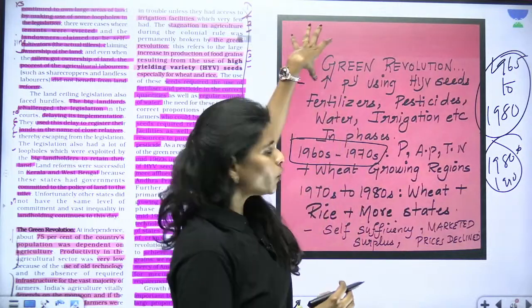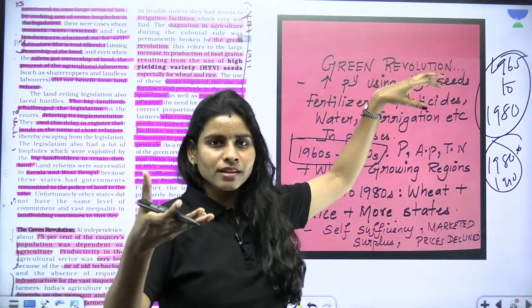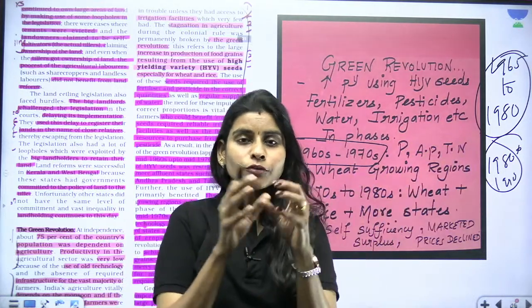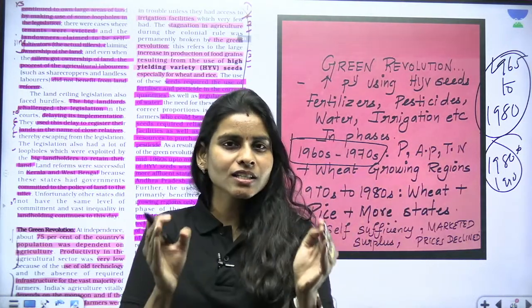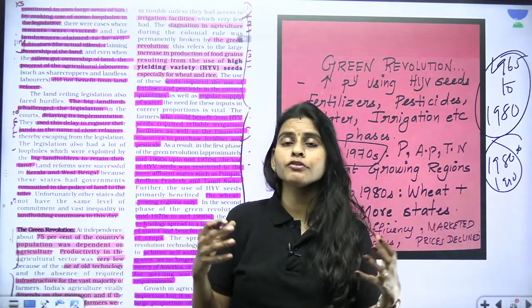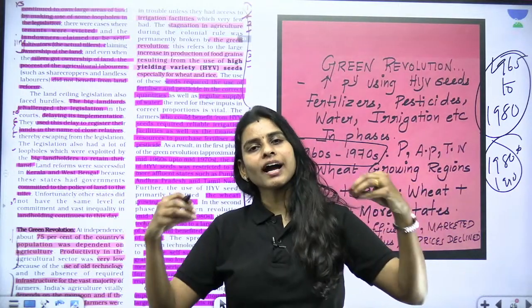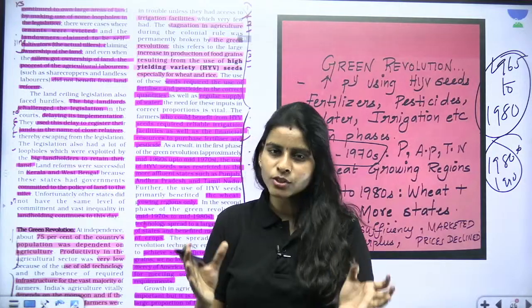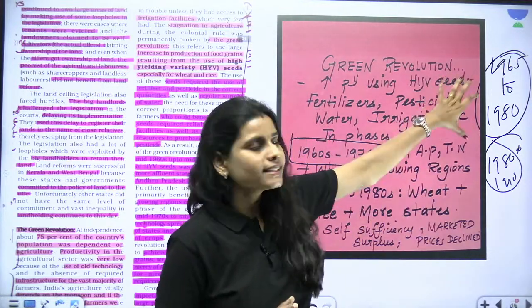We just imported the high yielding variety seeds from Mexico, and then we distributed them to the wheat growing regions, because in the first phase the high yielding variety seeds of wheat got introduced in India. We did not have enough resources to introduce high yielding variety seeds of rice, maize, etc., in the first phase itself.